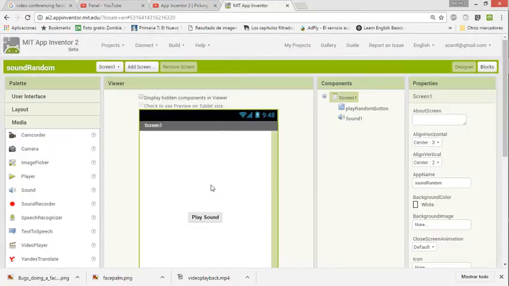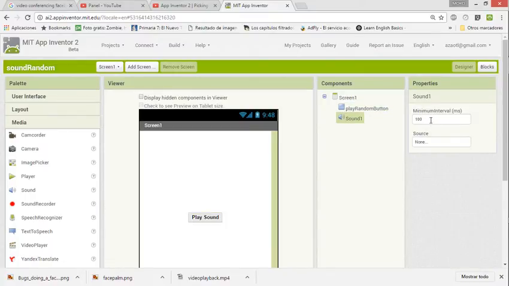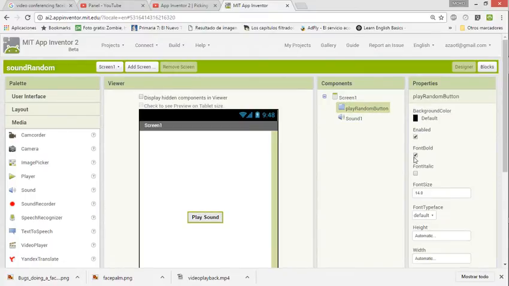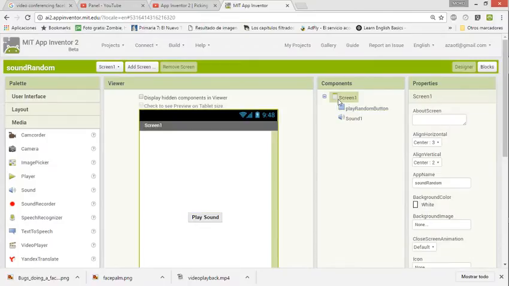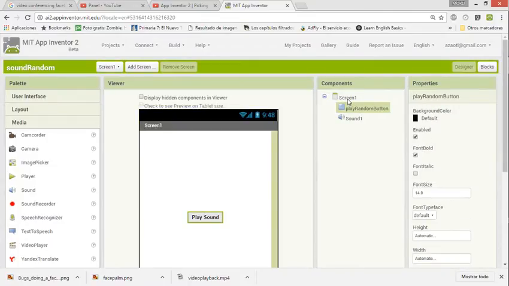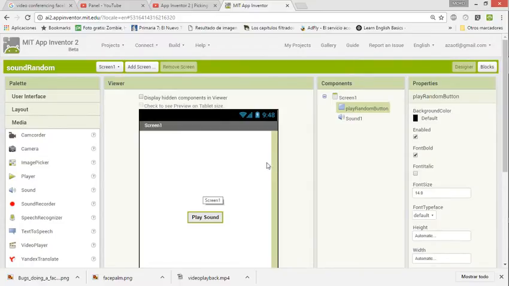We go here to App Inventor. The first thing that we need to do is to drag a button. I rename it to play random button. Then I add a sound component and I set it to 100, and that's it. Here I just change the text also, and that's it. So this is the basic stuff for the screen or the layout.